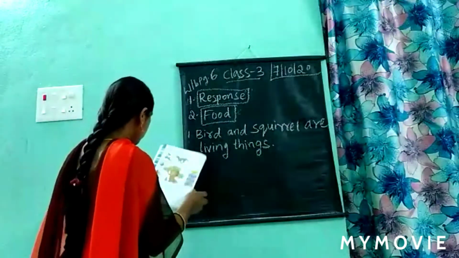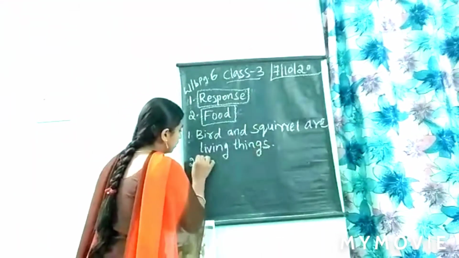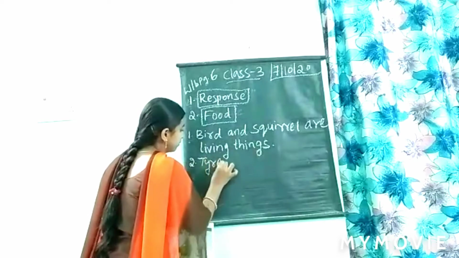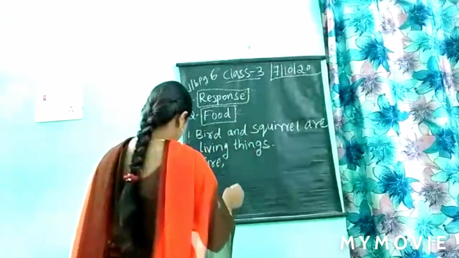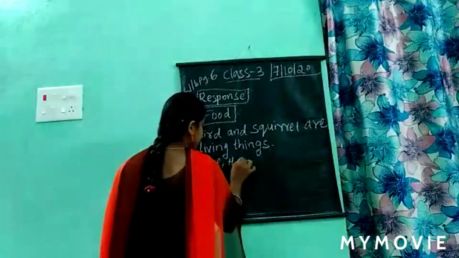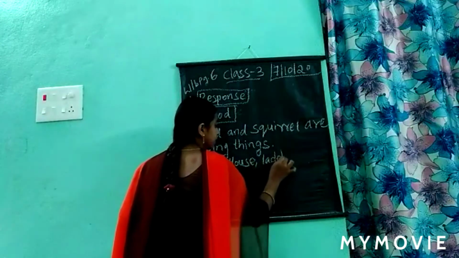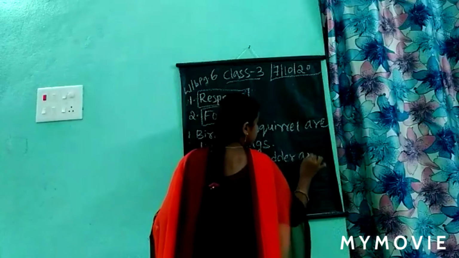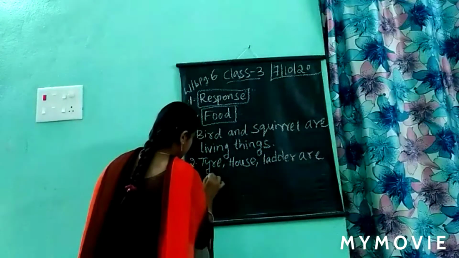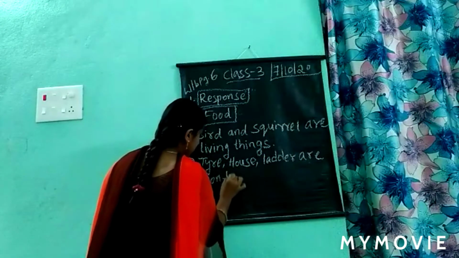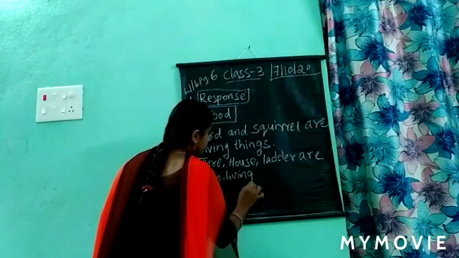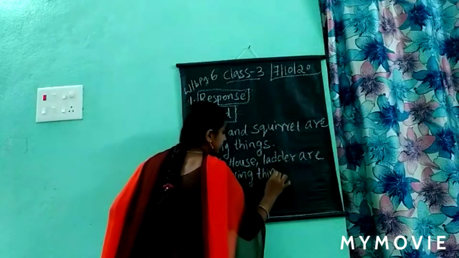Yes. So write here. The tire, house, ladder are non-living things.